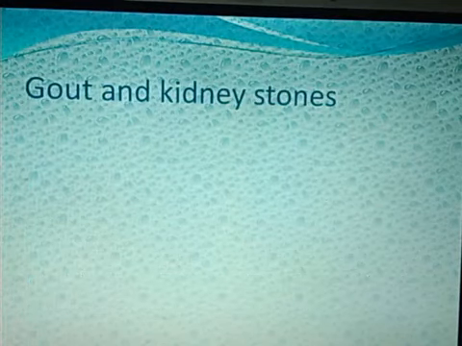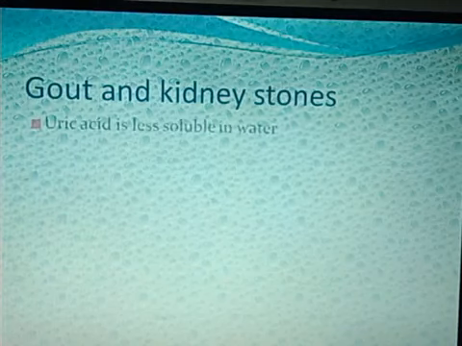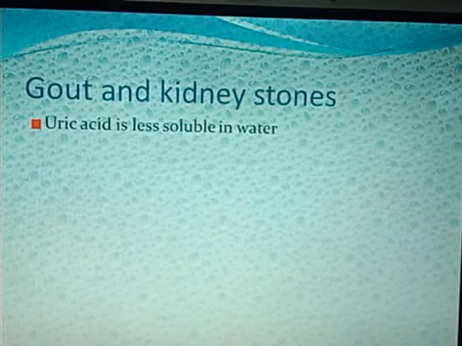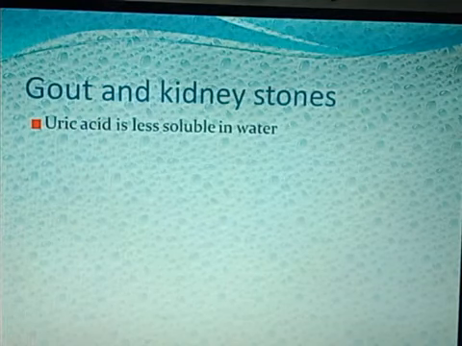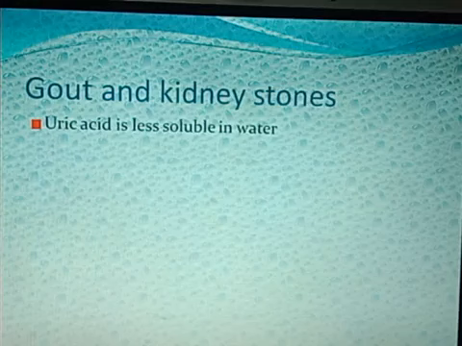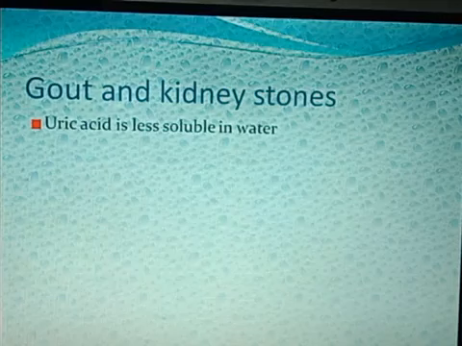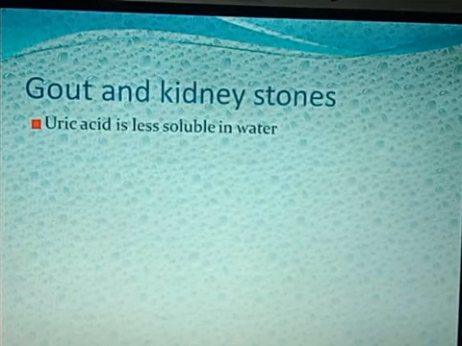Gout and kidney stones. Uric acid is less soluble in water, as we all know. Uric acid, urea, ammonia, these are the waste nitrogenous products which are formed by the biochemical reactions that are taking place in the body. These need to be eliminated from the body, as these are very poisonous and toxic substances.